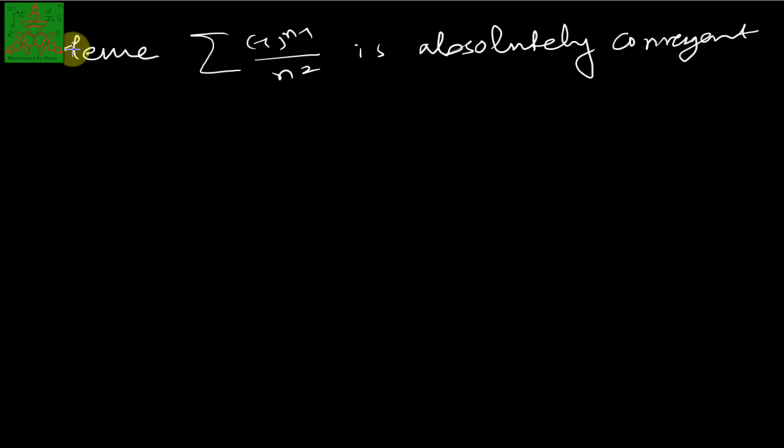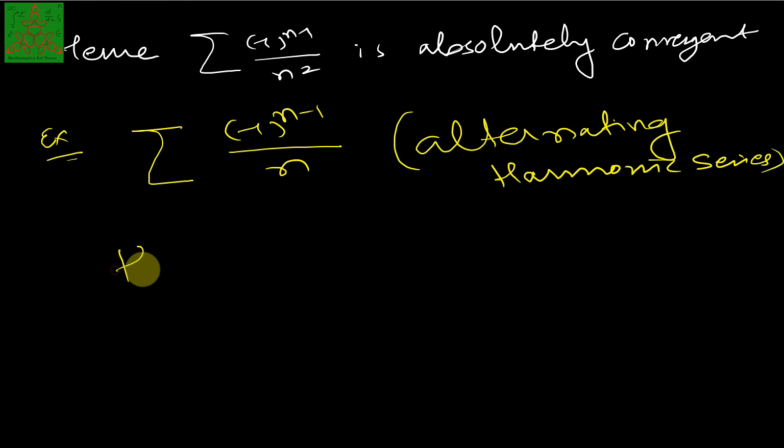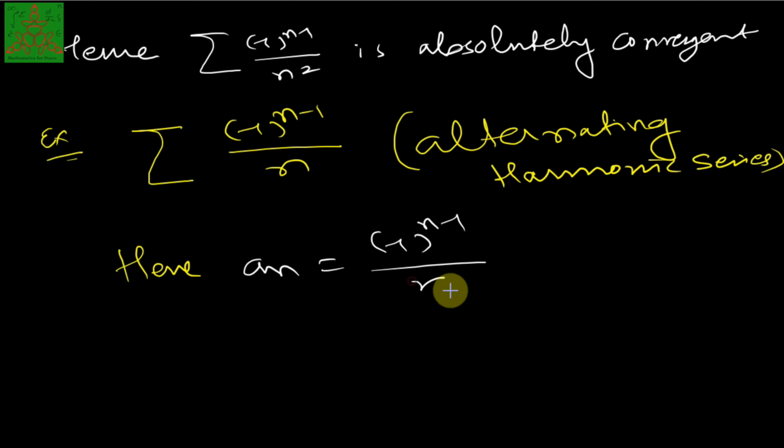Let us consider one more example: summation of minus 1 raised to n minus 1 upon n. This is known as the alternating harmonic series. Here an is minus 1 raised to n minus 1 upon n.